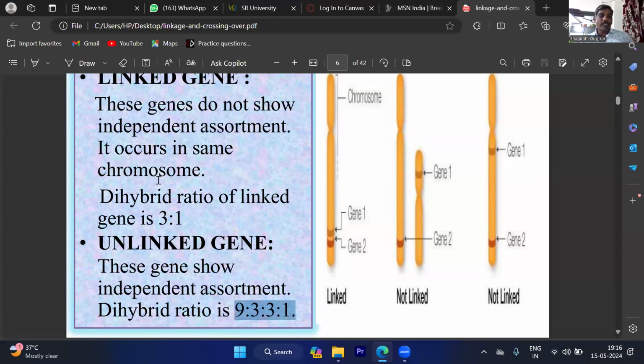But when genes are linked on the same chromosome, what ratio do they get? 3:1 అంటున్నాడు. 3:1 is nothing but 12:4. 12:4 we can simplify, 4 ones and 4 threes, so we get a 3:1 ratio. That means only parental characters are seen due to the linkage phenomenon. But here we are seeing 9 is a parental character, 1 is a parental character, but 3 plus 3 are non-parental combinations seen in the Mendelian independent assortment law. Is it clear?